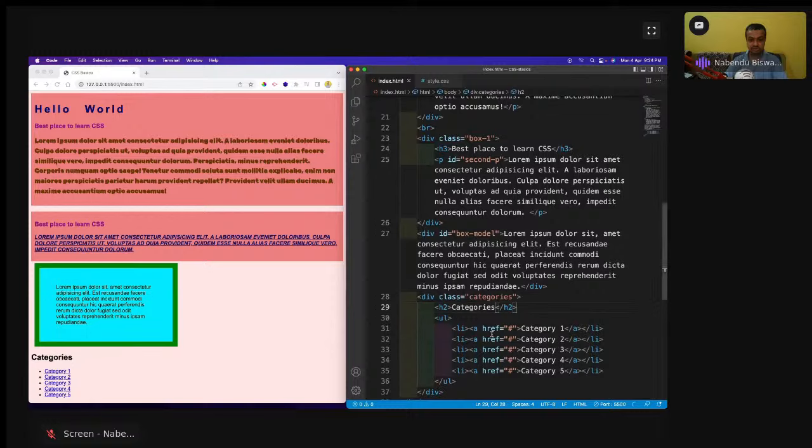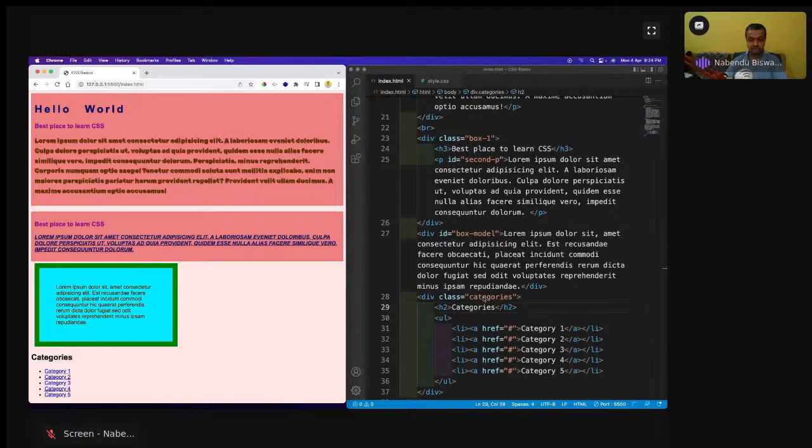See, I have taken an anchor tag for a reason. The reason is that I can click it, maybe I want to show some links in here, and I can click there. Right now I'm taking it to nowhere, but you can have some links also here, and it gives me this nice underline thing. So I have this hand also. By default in an anchor tag this hand comes by default, or else in a button or something you have to do the cursor pointer there. Okay, so that is there.